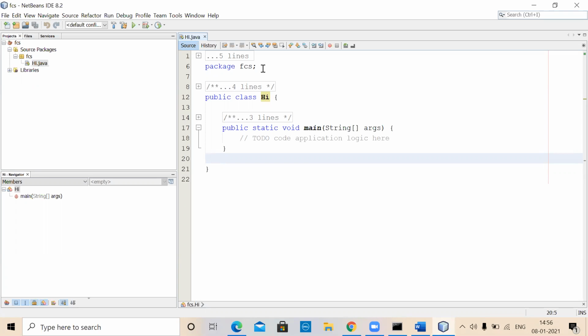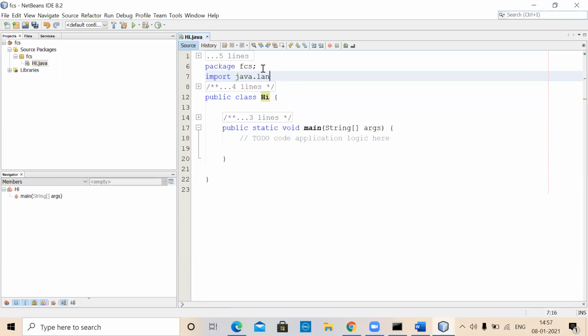So in order to access something, you'll always talk about package name dot class name dot method name, followed by all the parameters. That is the general convention. For example, by default, Java is going to import a package called java.lang. There is a package called java.lang, and that importing will always be done by default.